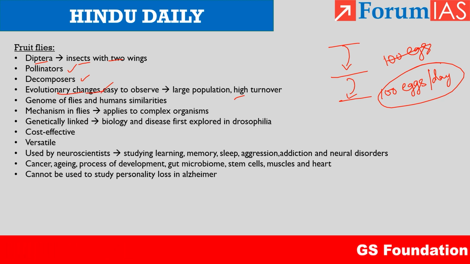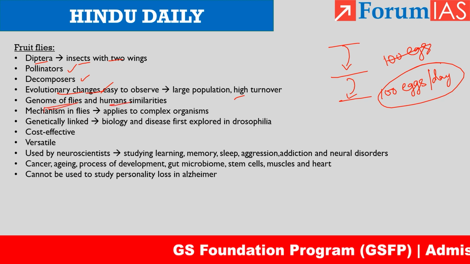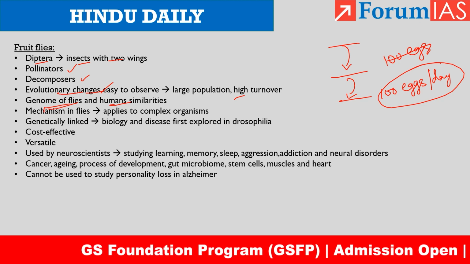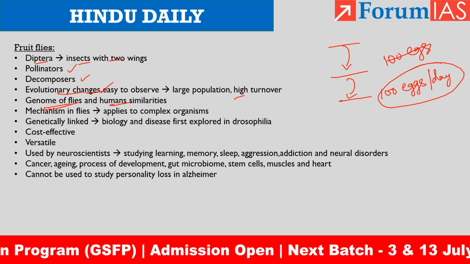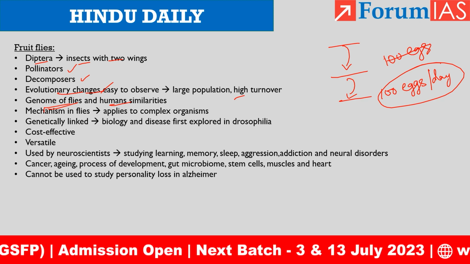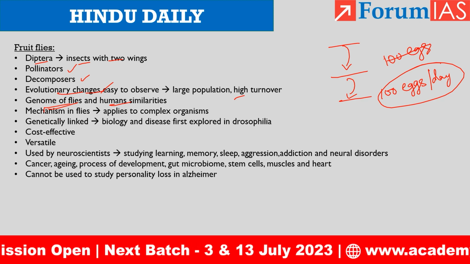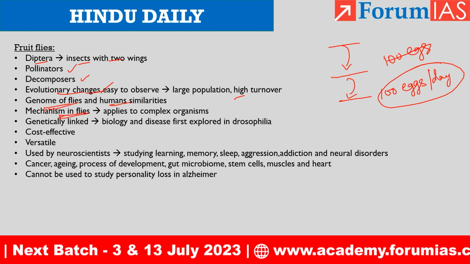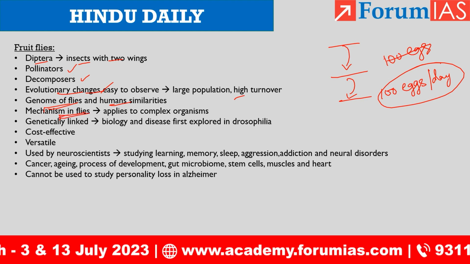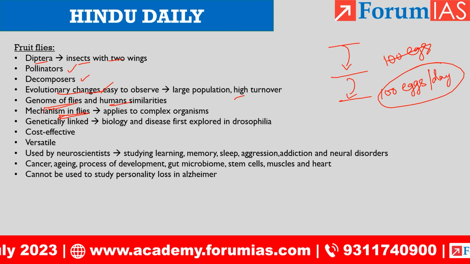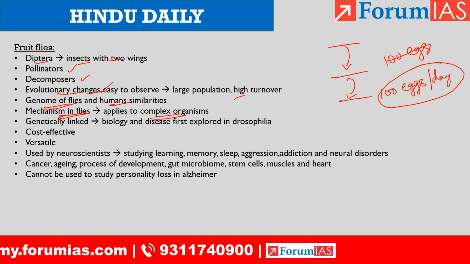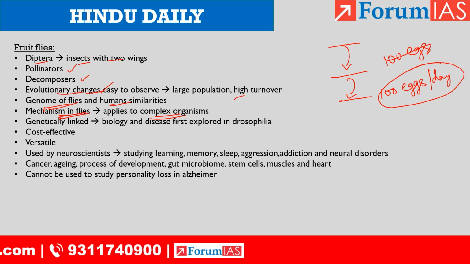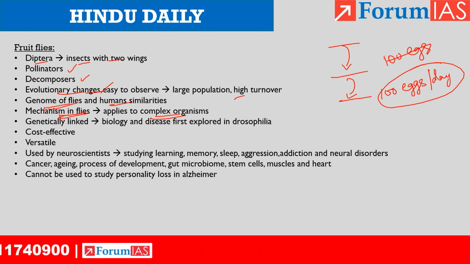Genome of flies and humans, they have many similarities. The genetic material have many similarities. So whatever research is carried out on flies, it can be extrapolated to humans also. So the mechanisms in flies, the way in which information is transmitted through neurons, all these mechanisms, they can be applied to complex organisms as well. So these fruit flies, though they are annoying in day-to-day life, they are very instrumental in research purposes.